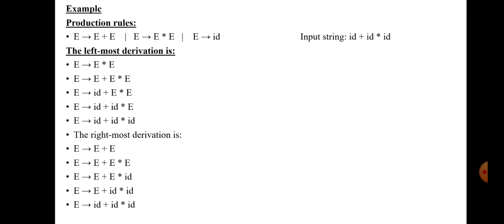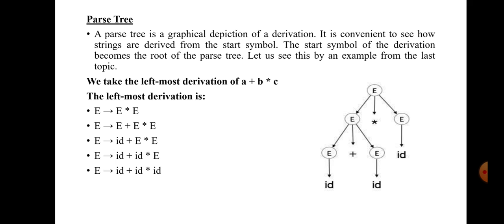By following these steps, by expanding the leftmost symbol, we obtain the input string ID plus ID star ID. This derivation is known as leftmost derivation. By the same concept, by expanding the rightmost symbol, the derivation is called rightmost derivation.